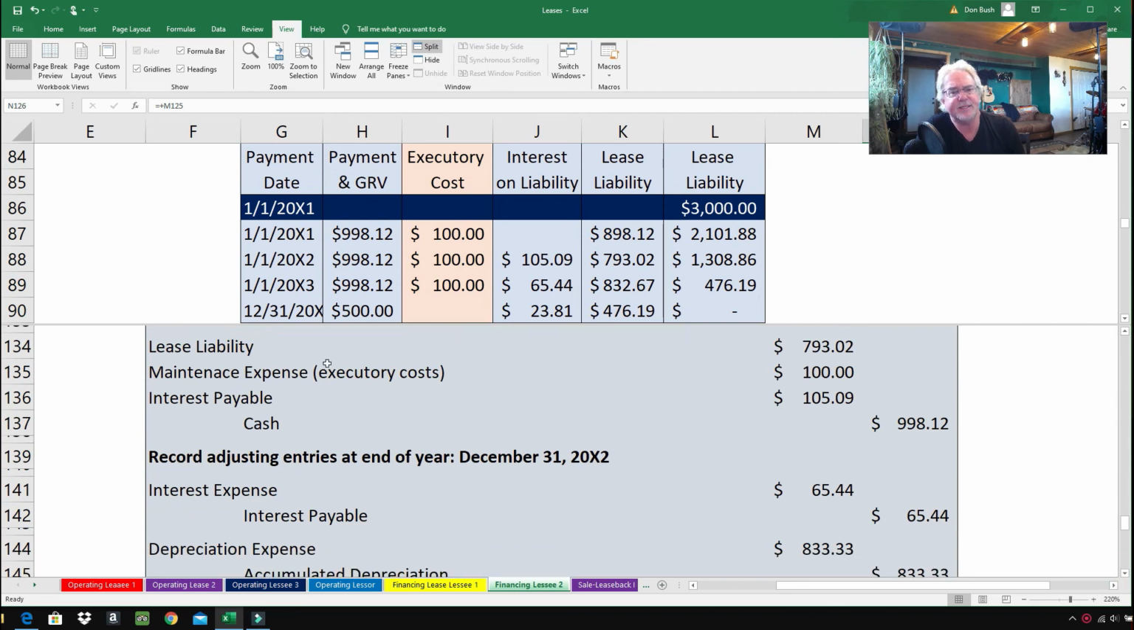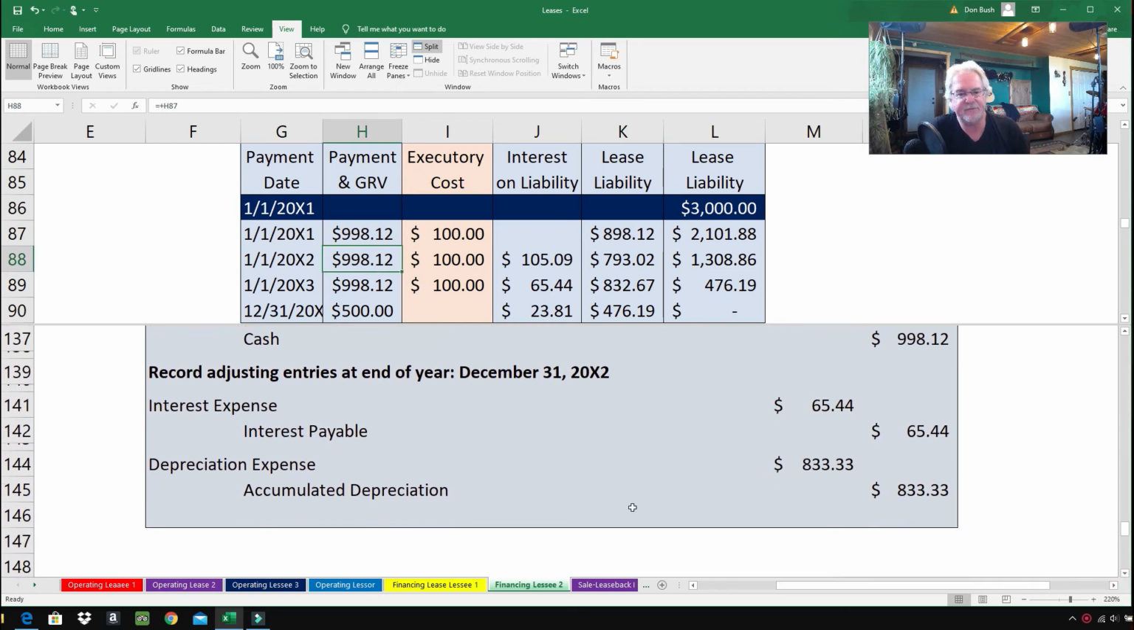So lease liability, $793.02, where'd that come from? Right here. We're going to focus on this line right here, the second year. Maintenance expense, $100. Interest payable, $105.09. We got it right from there. Cash, the amount of cash being paid out is $998.12. There we are.